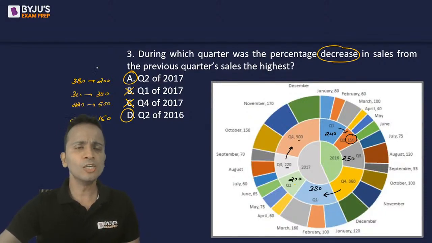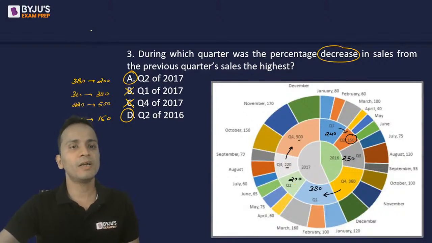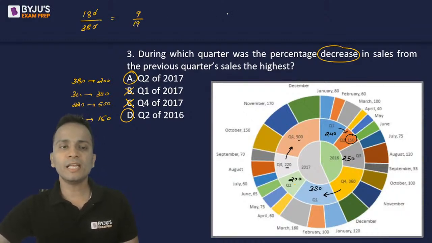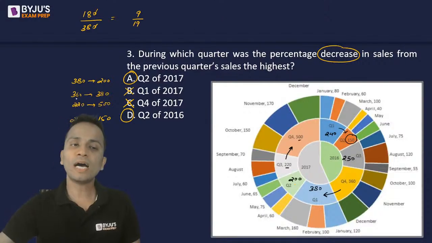Option A, the value has decreased by 180 over the previous value of 380, right? If I simplify this, the 0 will get cancelled out. This is 9 upon 19, right? Option D, the last option, the value has changed from 240 to 150.